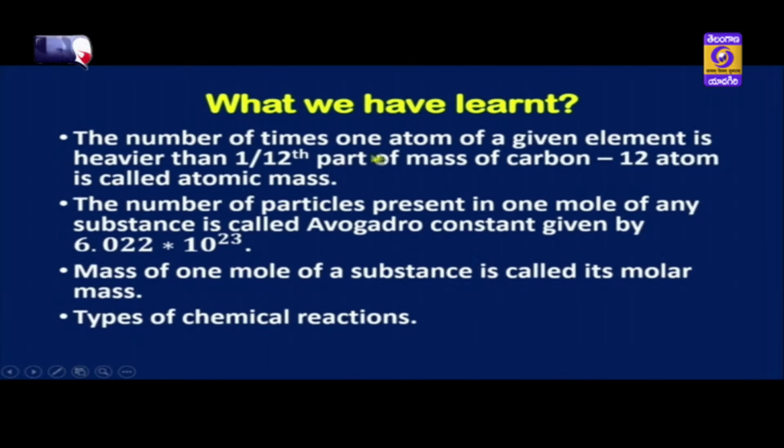The number of times one atom of a given element is heavier than 1/12th part of mass of carbon 12 atom is called its atomic mass. The number of particles present in 1 mole of any substance is called Avogadro constant, given by 6.022 into 10 power 23. Mass of 1 mole of a substance is called its molar mass, and then we have seen different types of chemical reactions.